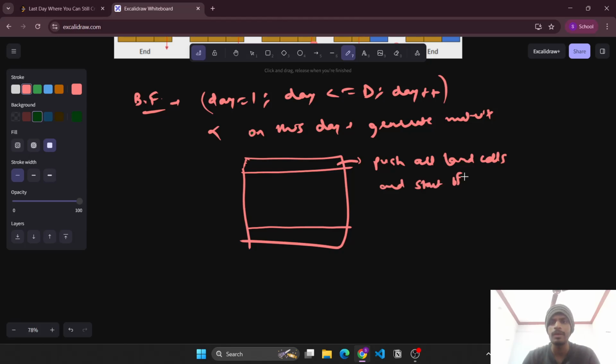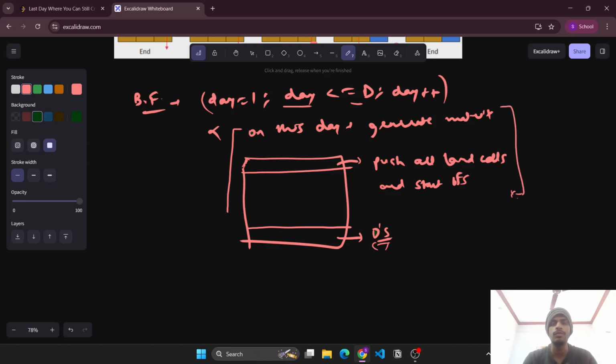Okay, so we can start a multi-source BFS by pushing all the land cells in the queue, and then we'll keep doing the BFS till we are able to reach the last row, by only following paths of zeros. As soon as we are able to reach, we will simply return true. So for each day we can write this check function, whether we are able to reach or not.